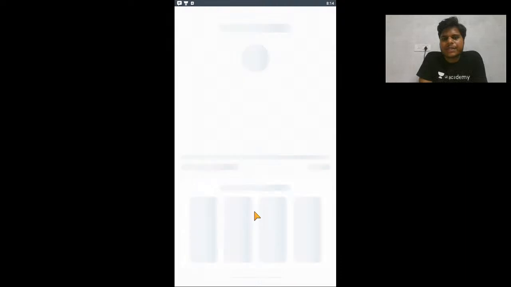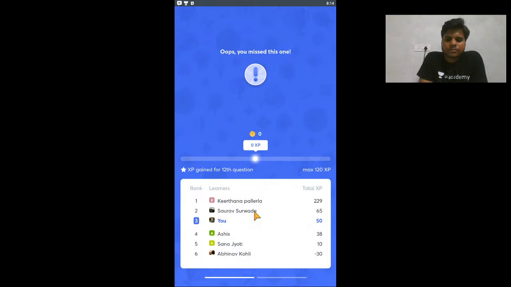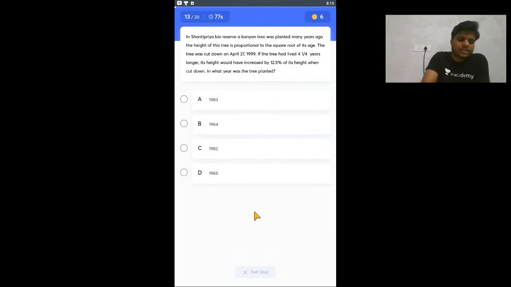So there are numbers 18.6, 35.4. Remove the tabs fast where it is written how many percentage got it right.